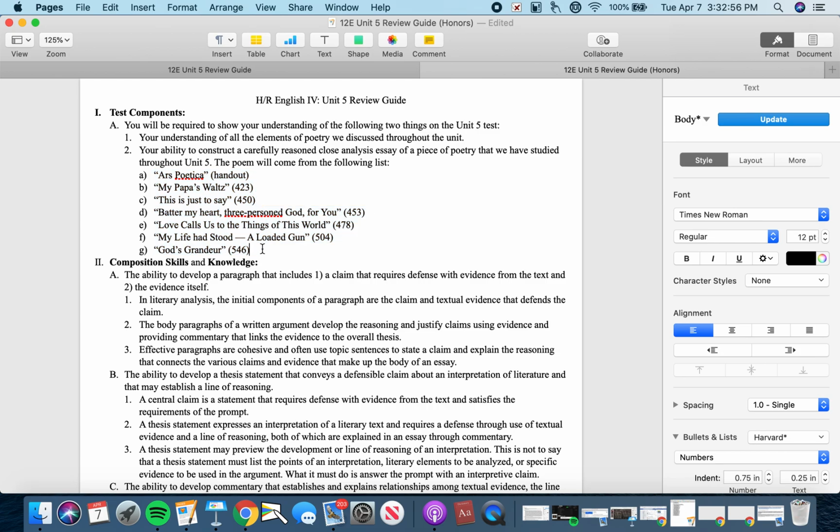So make sure that you're paying close attention to the language of the prompt and answering the task that the prompt has given you, because it might not just say, tell me what this poem means. It might be more specific than that. It might ask you to analyze a specific symbol in the poem and the construction of that symbol's meaning.